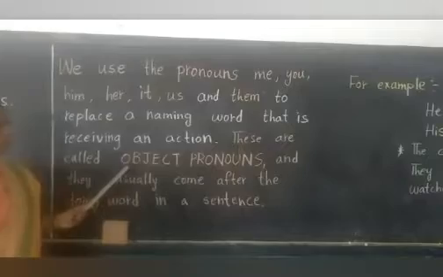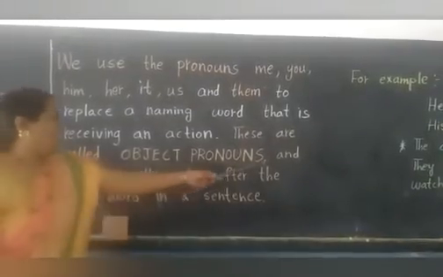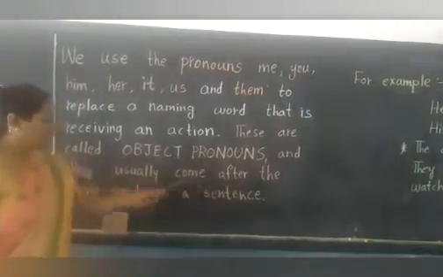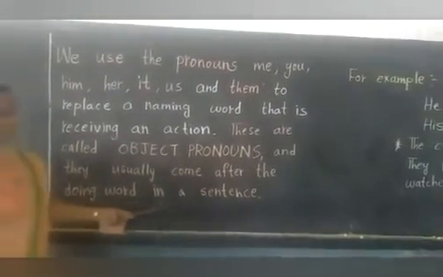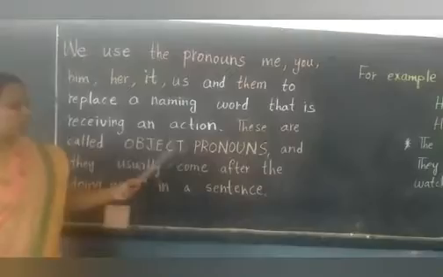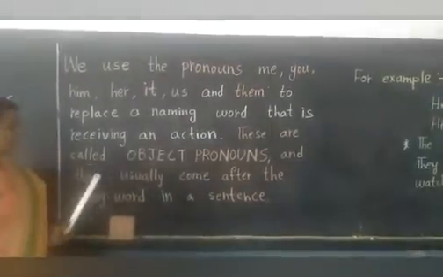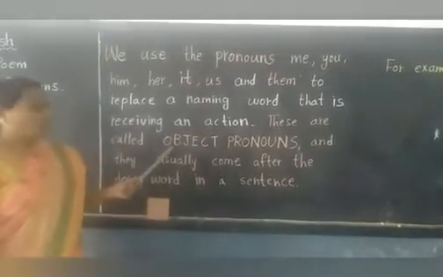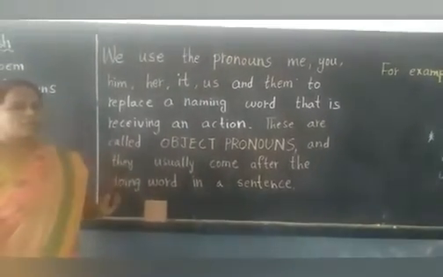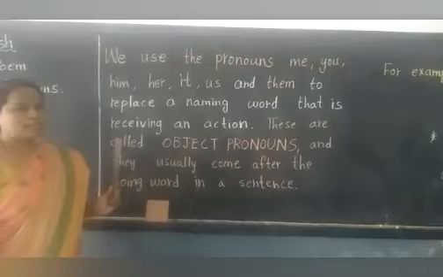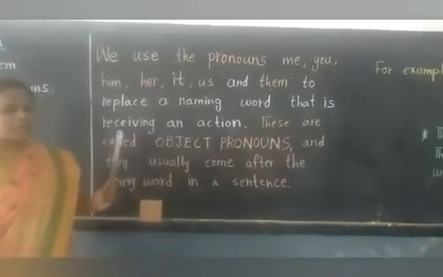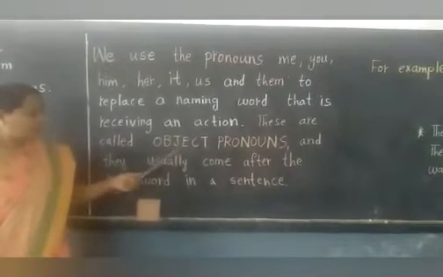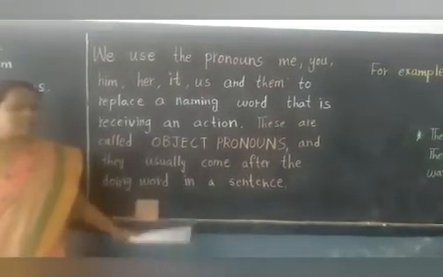Object pronouns usually come after the doing word in a sentence. I have explained subject pronouns and object pronouns children. Subject pronouns come at the beginning because they tell us who is doing the action. Object pronouns come after the doing word in a sentence.